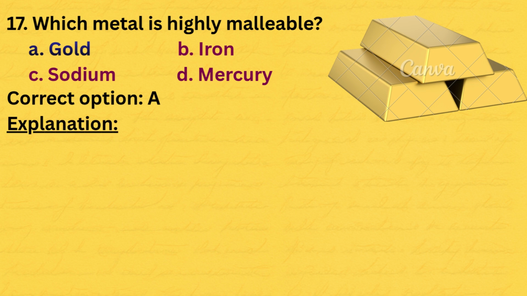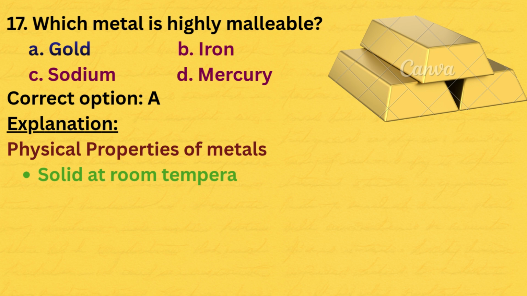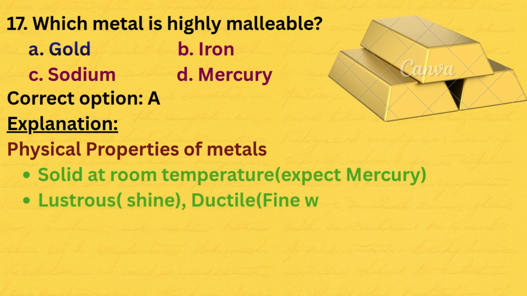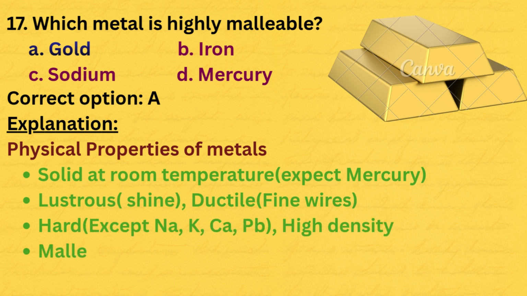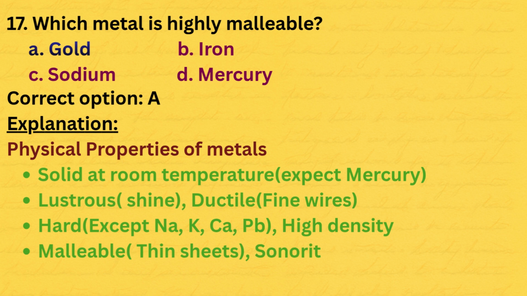Here is the explanation. Physical properties of metals. Solid at room temperature except mercury, lustrous, ductile, hard except Na, K, Ca, Pb, high density, malleable means thin sheets, good conductors of heat and electricity.